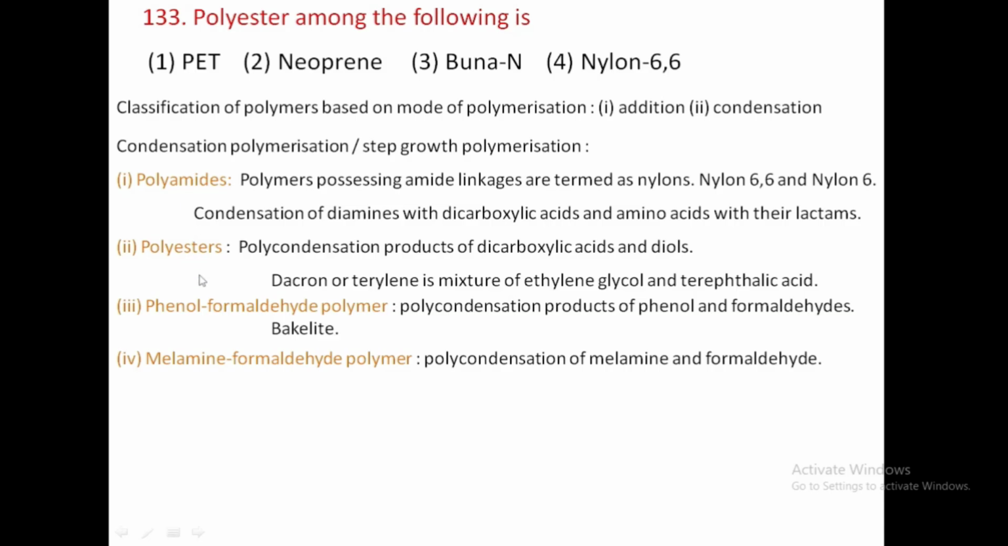Next one, polyesters. Here the polycondensation of dicarboxylic acids and diols forms the polyesters. The ester is the linkage between two monomer units to form the polymer, hence these are called polyesters. Dacron or terylene is a good example of polyester. Here ethylene glycol has two alcohol units, and terephthalic acid has two COOH groups.